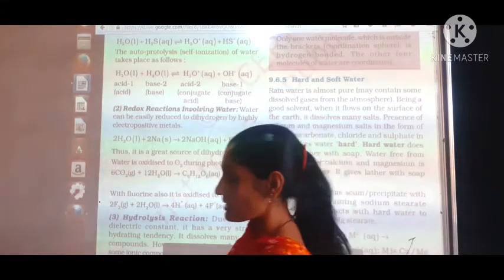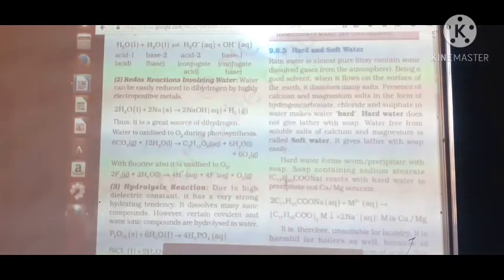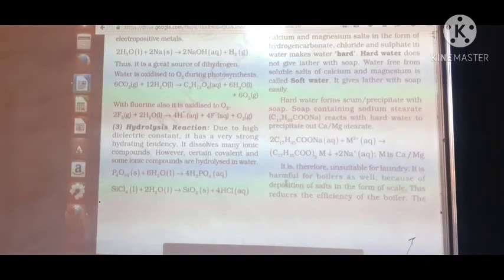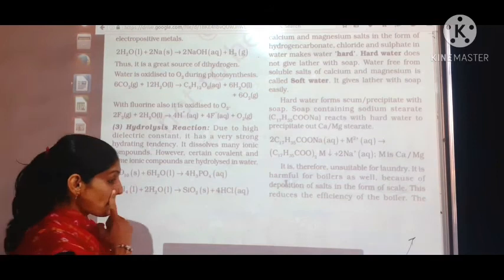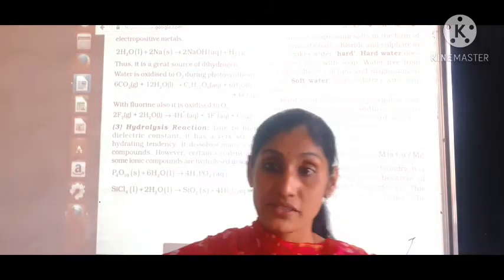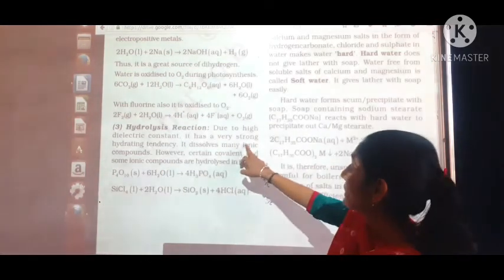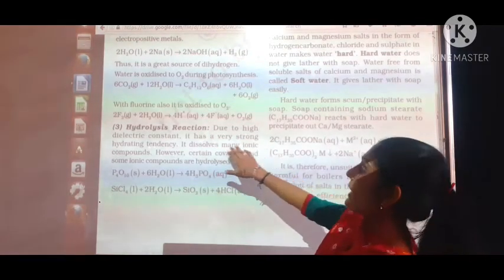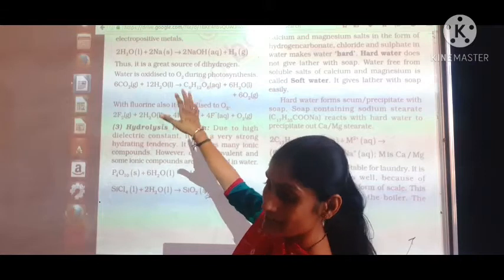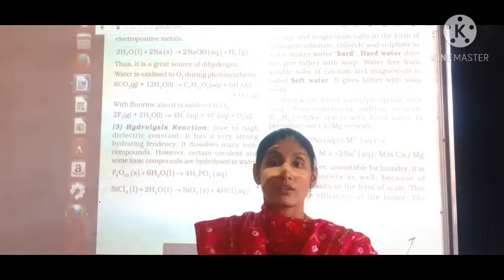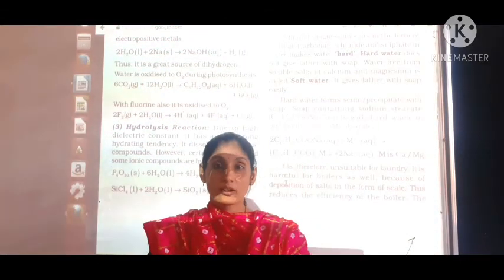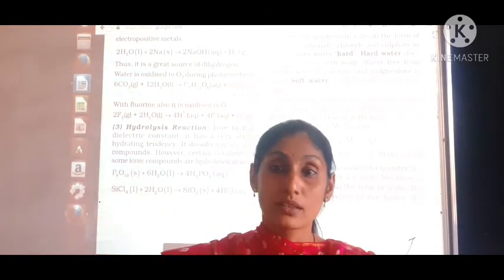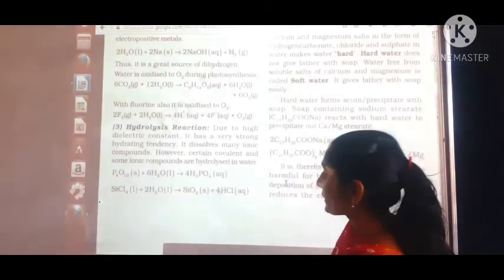Now, the hydrolysis reaction, forming a hydrate. It is known as hydrolysis. Water dissolves many ionic compounds and hydrolyzes itself. Hydrolysis is the reaction of water with a particular compound, forming the respective compounds by dissolving in water.